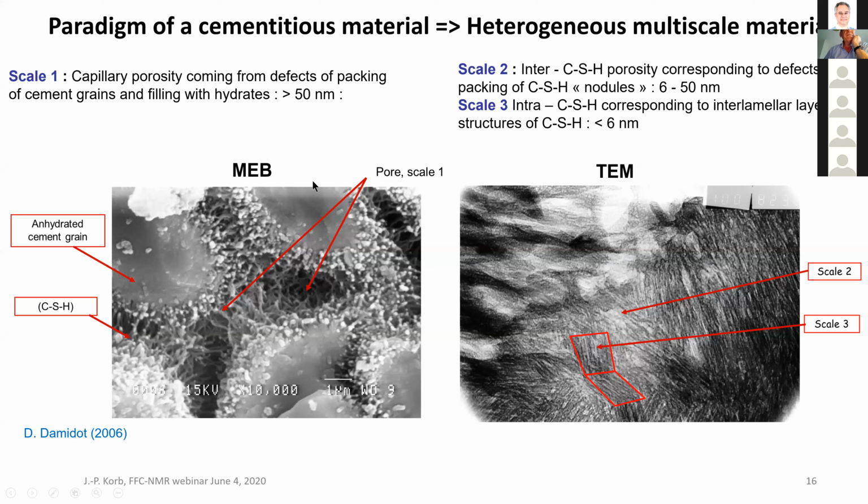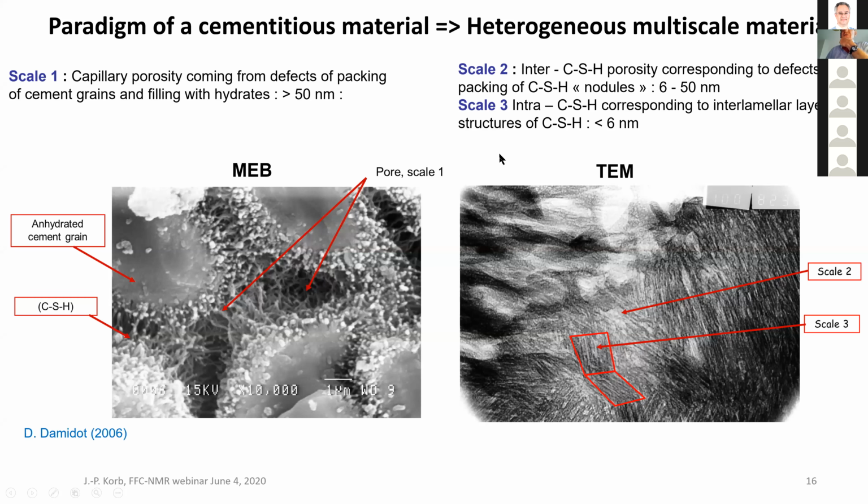Here is an SEM image of the grains, which are about 8 micrometers here. The intergrain pores are what we call capillary pores. And after a day, for instance, or a few hours, the water creates some CSH, some links between these grains, and that's the setting. So the pore scale here is very large: capillary pores, more than 50 nanometers.